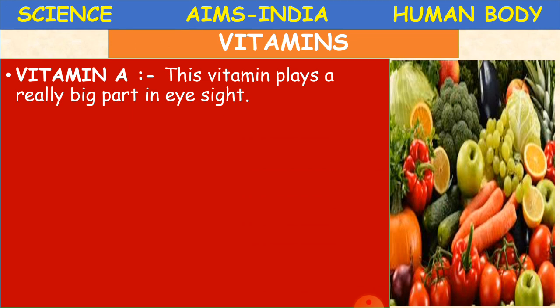This vitamin A is going to play a really big part in eyesight. Okay, vitamin A. So it's very important for us to protect our eyesight, to have a better vision. So where do you have this? You have it in milk, you have it in egg, you have it in carrot. If you go to an eye doctor, he'll advise us to have carrot to improve our vision of the eye. So you have to take such substances to have a better eyesight.